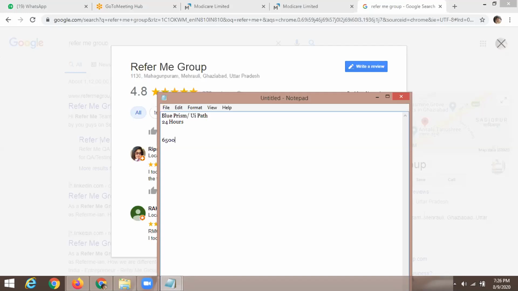Yes, so basically, as I told you, prerequisite is not required, no coding knowledge. However, when we start UiPath, we start with the basics of .NET, which is not compulsory but an added advantage. And for Blue Prism, we don't need any prerequisites. If you are an RPA developer and you know Blue Prism, it means you have the knowledge of Blue Prism. So it is not required at all, any coding knowledge or any prerequisites.